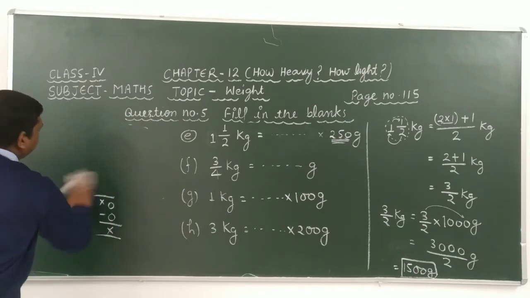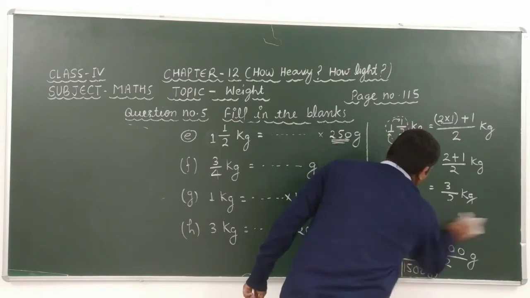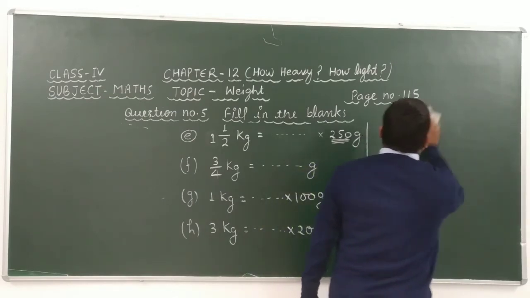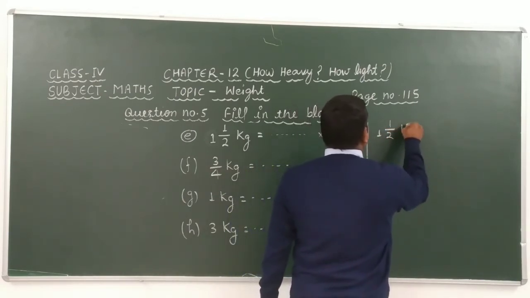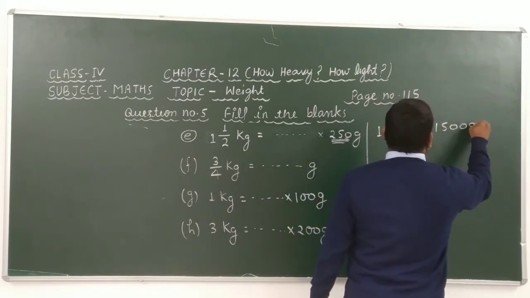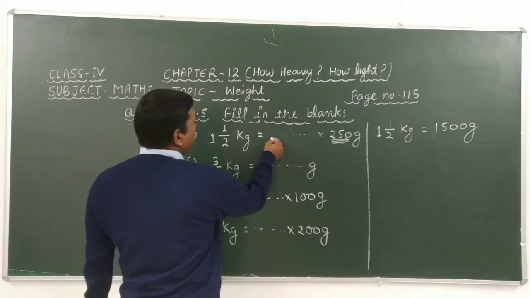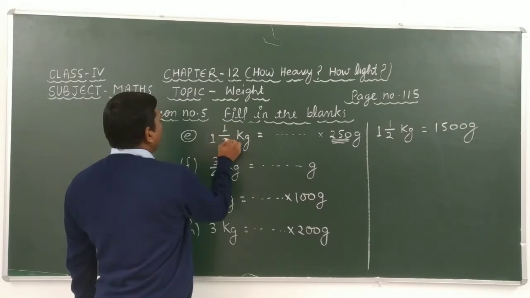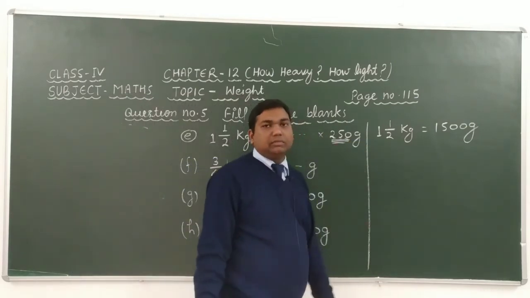Okay, students. Look, it means that 1 whole 1 over 2 kg is equal to 1500 gram. Here it is given: in 1 whole 1 over 2 kg, how many 250 gram are there?